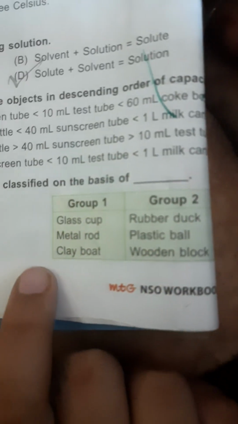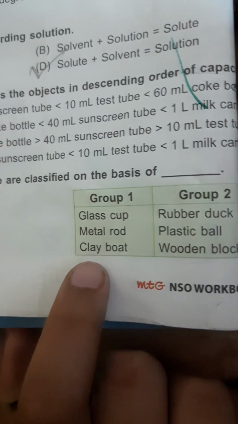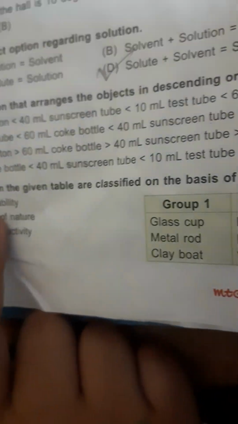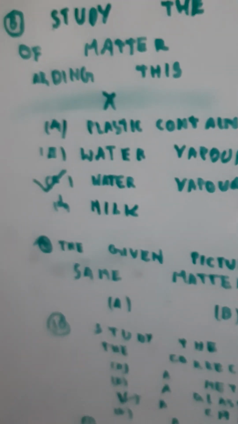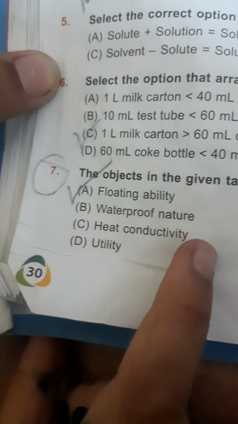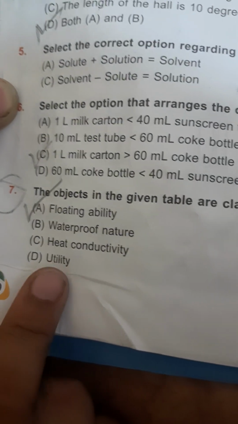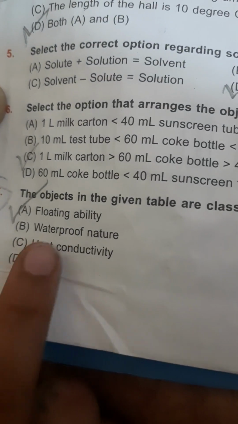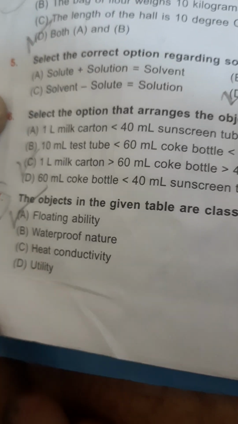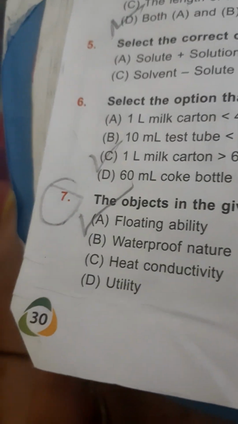These all things float in water. So options are floating ability, waterproof nature, heat conductivity, utility. They don't have waterproof nature. Heat conductivity, no. These are not heat. Utility, no. So the correct option is option A, floating ability.